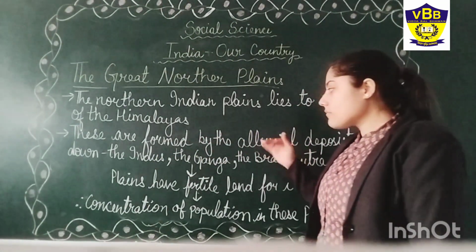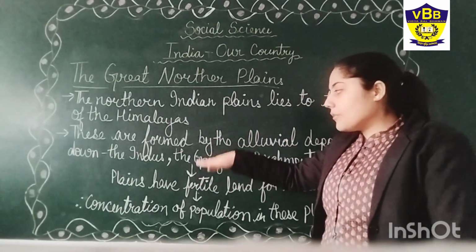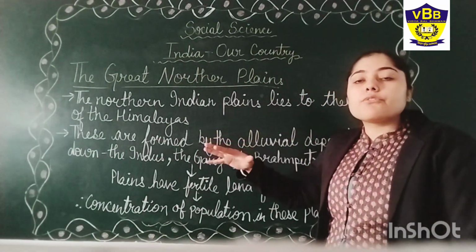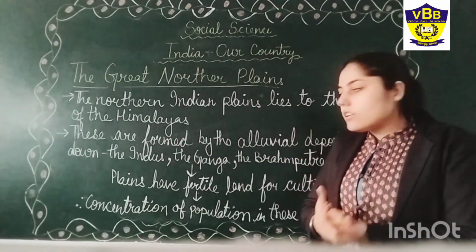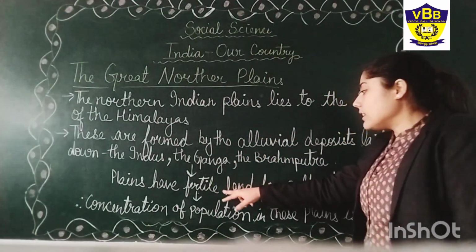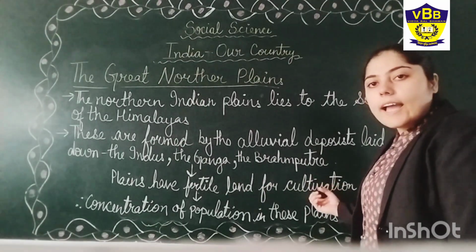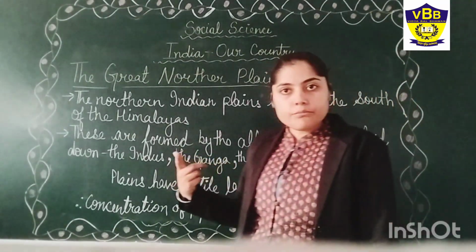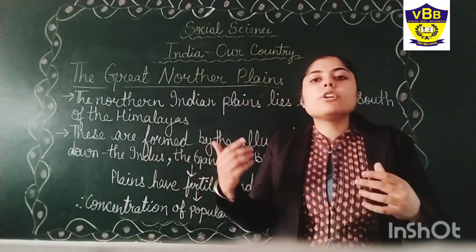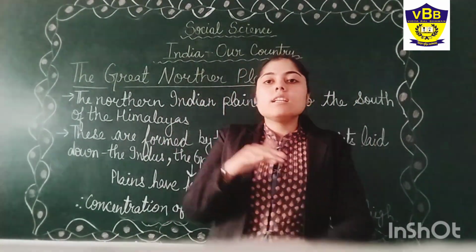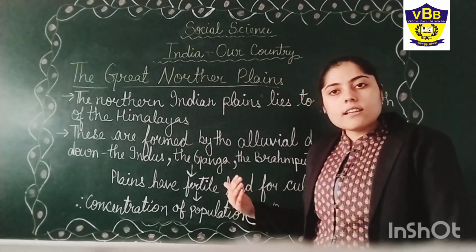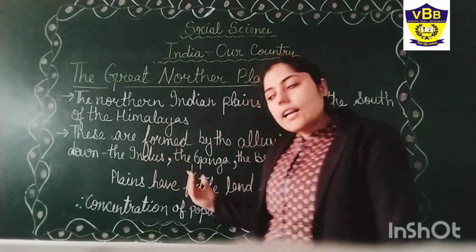So when these rivers flow with alluvium, that means the land becomes fertile. With the help of fertility, the land becomes good for cultivation. When good nutrition comes down towards the plain area, the land becomes fertile and good for cultivation.